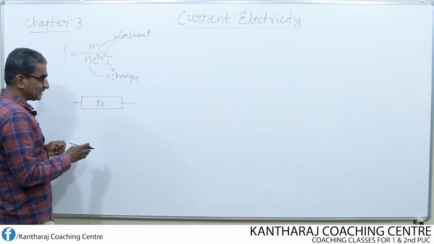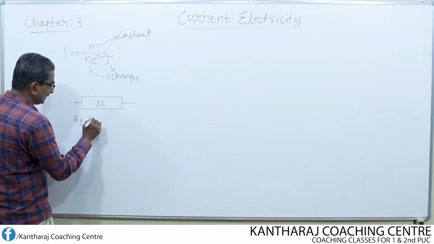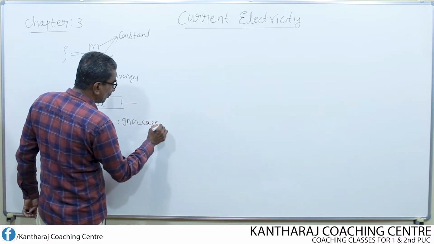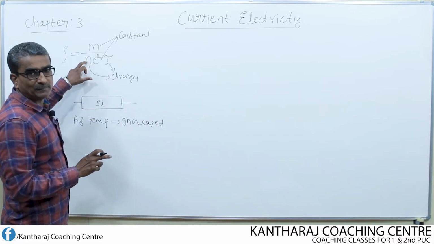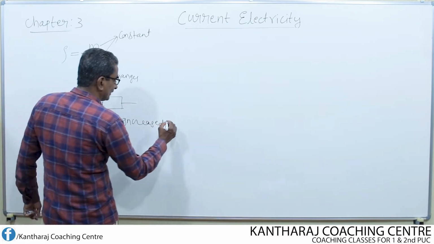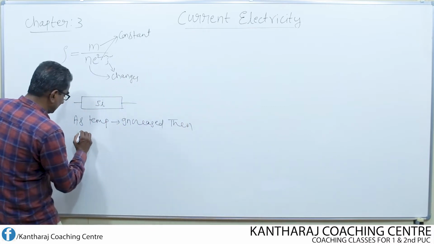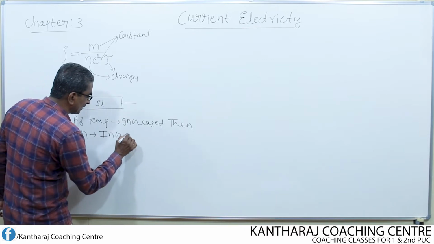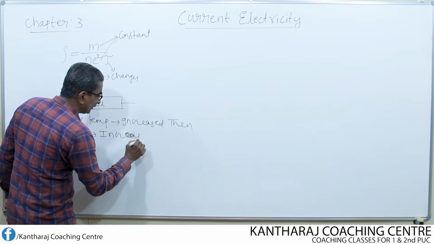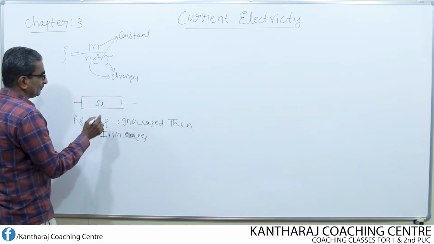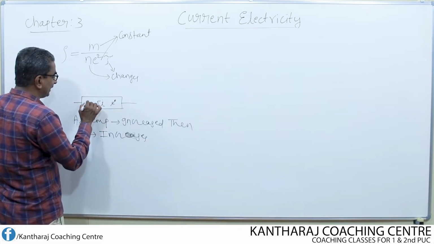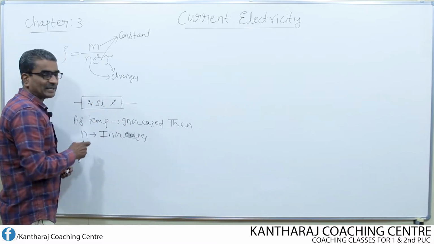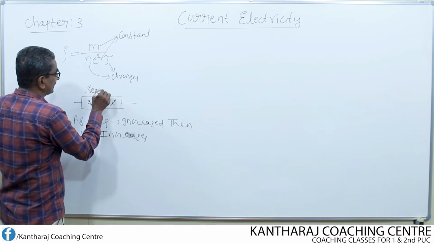If you increase the temperature, as temperature is increased, what happens to the number density of electrons? Then n increases. This means more charge carriers, more electrons are liberated in the silicon atoms of this semiconductor.